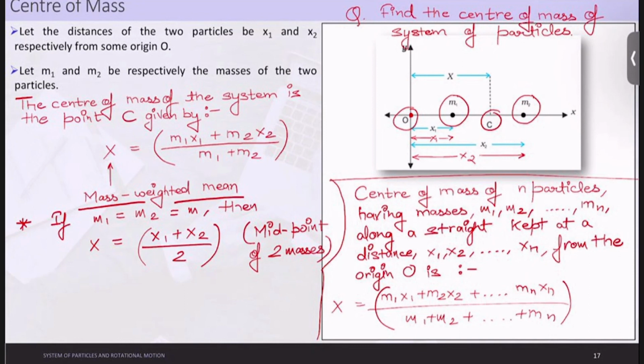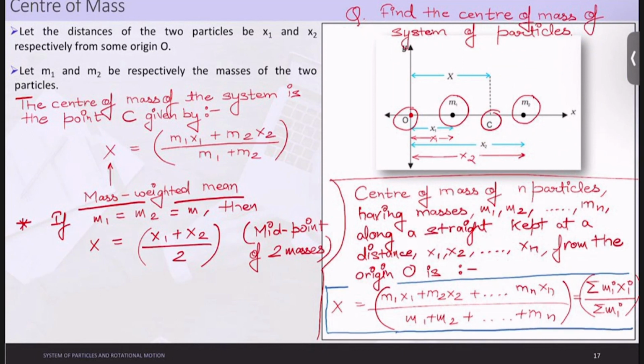Now similarly, from the concept of statistics, we have understood a significant symbol which is called summation. So it can also be written as summation mixi upon summation m. So this is basically the center of mass of n particles when we are only considering a single dimension. Okay, fine. So that thing being said, let's move forward.